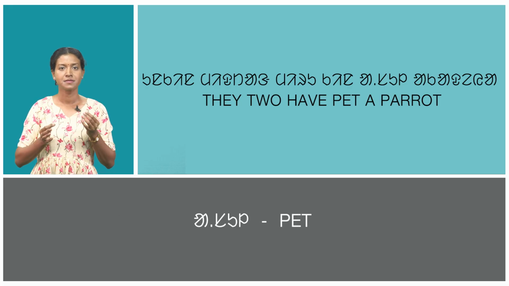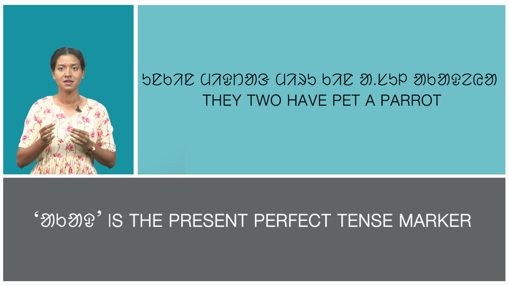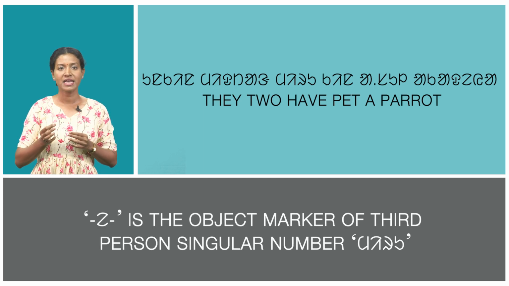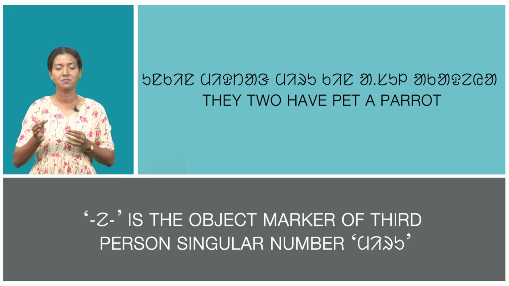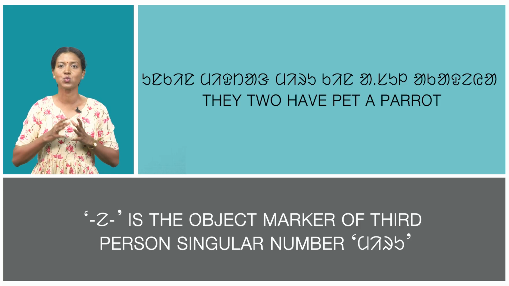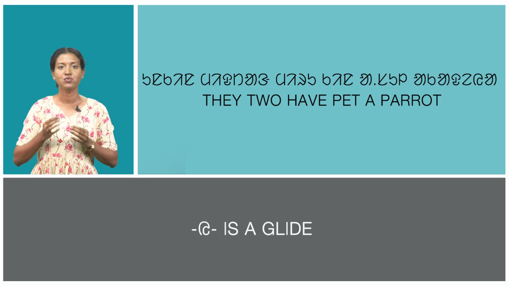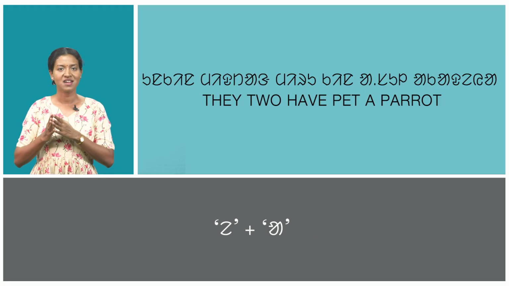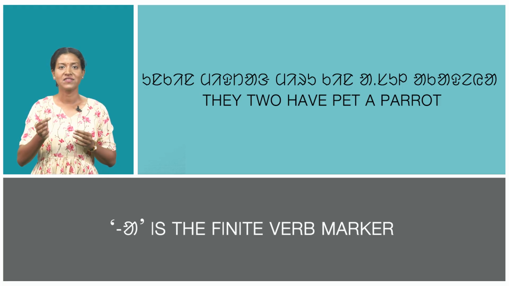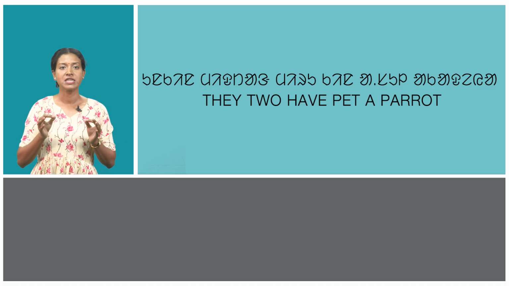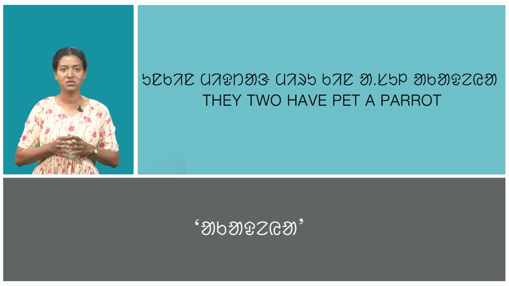Asul, which means pet. Akad is the present perfect tense marker. A is the object marker of third person singular number miru. Ui is a glide which appears for combining two vowels a plus a, and a is the finite verb marker. In this way, akadia is formed.